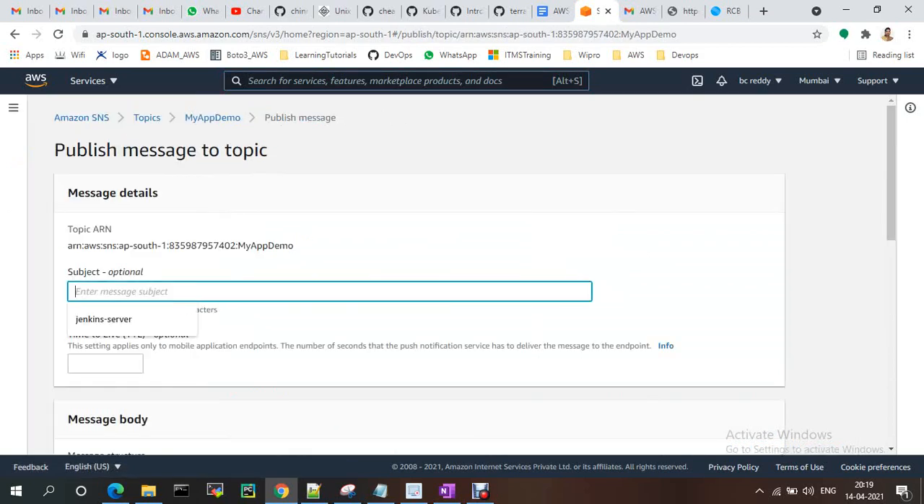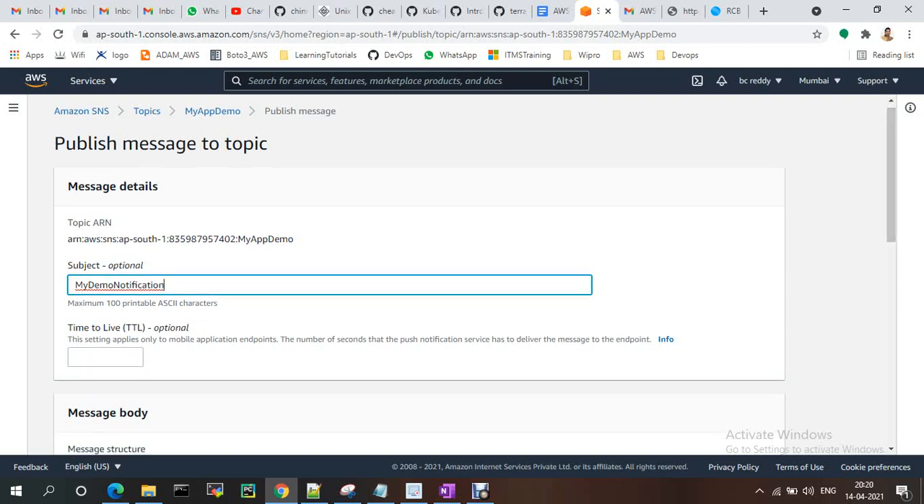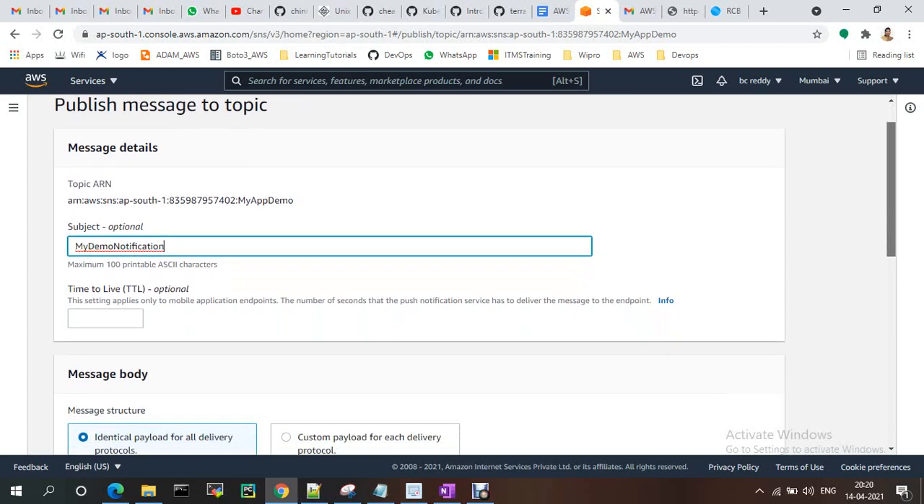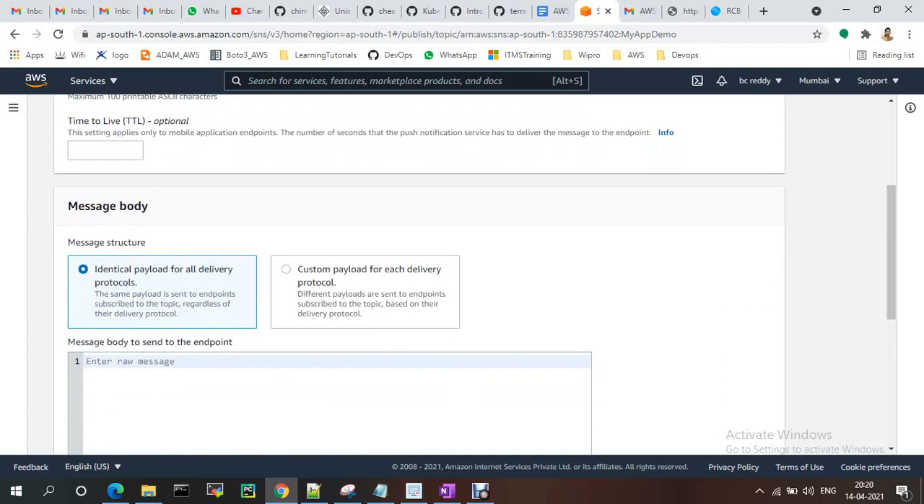Okay, select the subject like my app demo notification something. Okay, and if you want a TTL, like time to live, you just need to provide it. Currently this is for a mobile application endpoint. Okay, and if we have anything like identical payload delivery or custom payload.